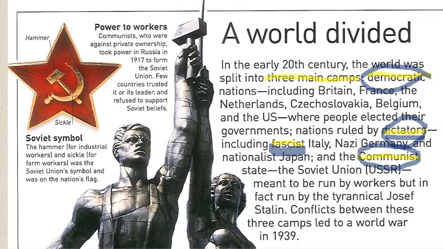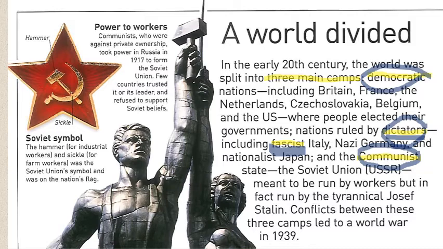Let's look at the red star to the left. You see that it says that communists who were against private ownership took power in Russia in 1917 to form the Soviet Union. Few countries trusted it or its leader and refused to support Soviet beliefs. And then the Soviet symbol is a hammer for industrial workers and a sickle for farm workers. And it was the Soviet Union symbol and was on the nation's flag.